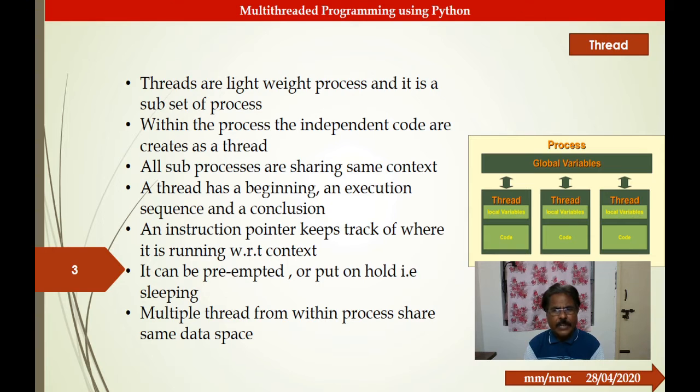From a single process you can create a number of subsets, each created as a separate thread, and all the threads run in parallel in the same space. That is called multi-threading.